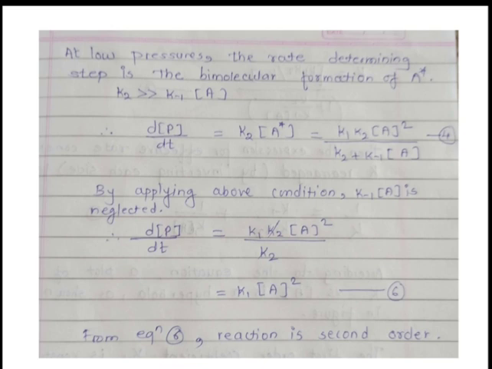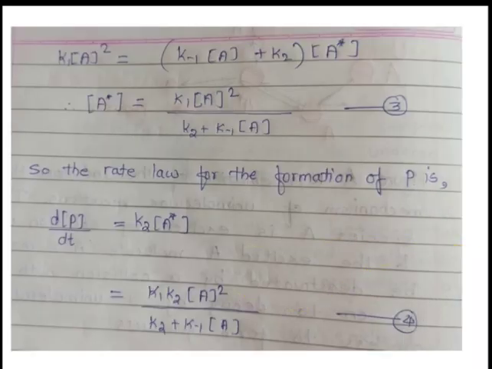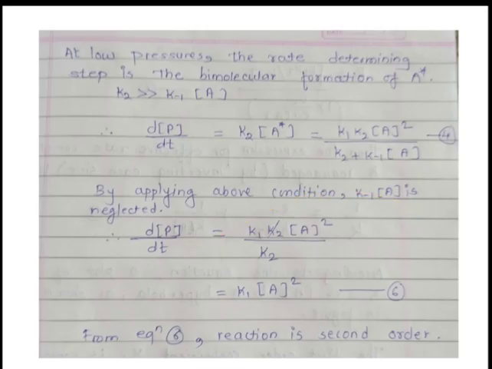Our equation 4 is dP by dt equal to K2 into concentration of A star, and we have kept the A star value in it, so the equation is K1 K2 into concentration of A square divided by K2 plus K minus 1 into concentration of A. This is our equation 4, which I have written again here.